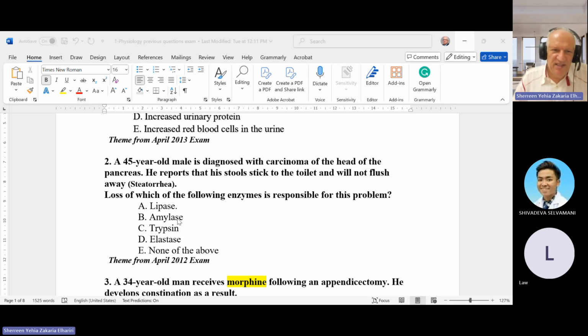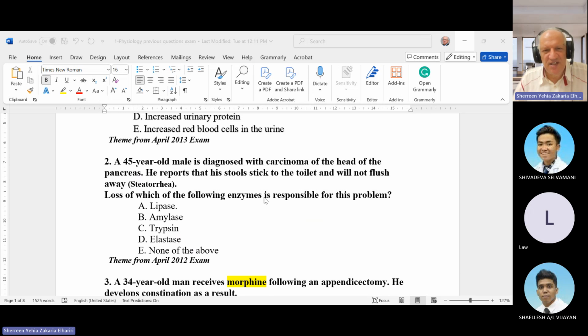Lipase, amylase, trypsin, and elastase are enzymes present in the pancreas. Of course, insulin is also there as a hormone. But he asked what causes maldigestion of fat, causing steatorrhea. So lack of which one, anyone? Lipase. So make it easy: because we speak about fat, the stool becomes sticky, and this is steatorrhea, so it is a lack of lipase.